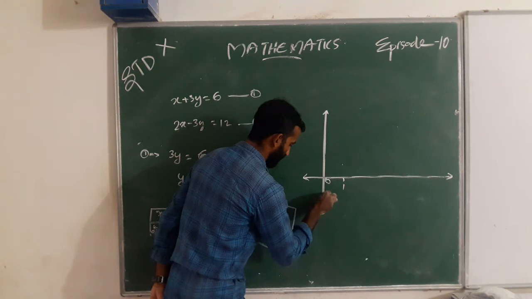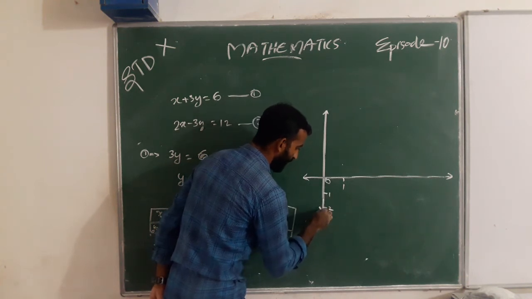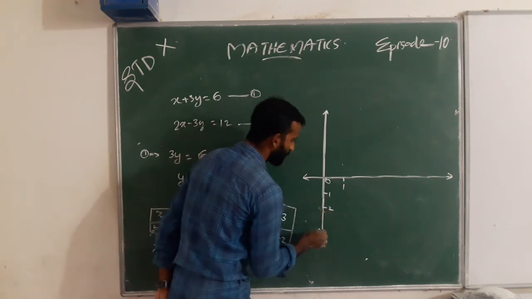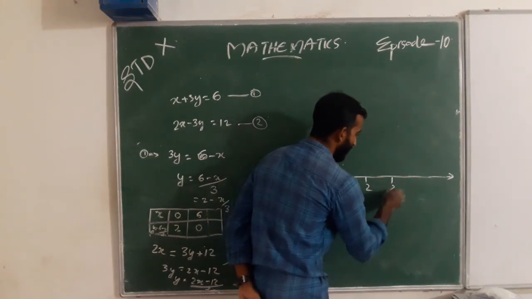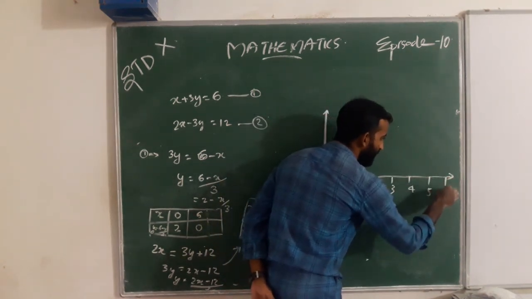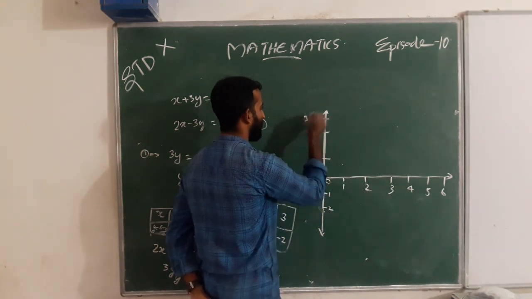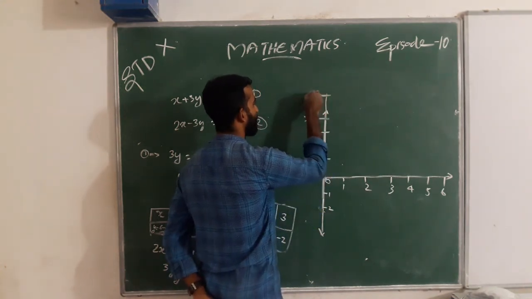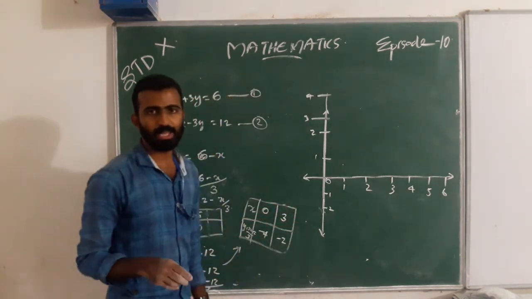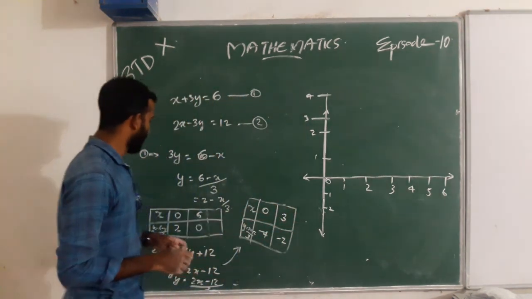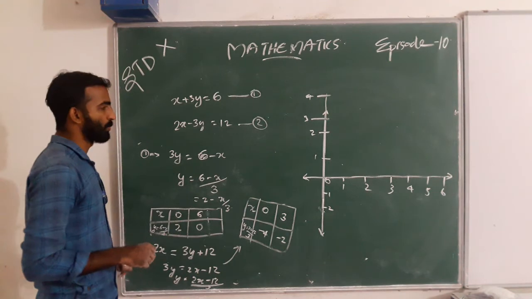On the axes: 0, minus 1, minus 2, and 2, 3, 4, 5, 6. Here 1, 2, 3, 4. Here we can write (0, 2).